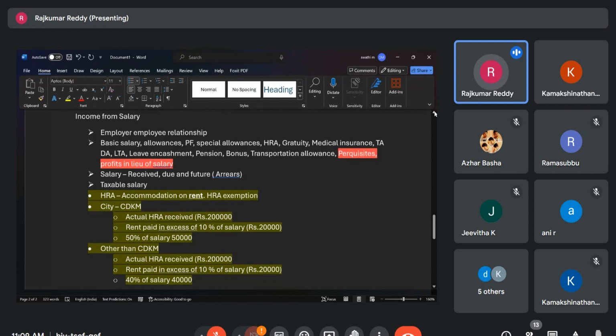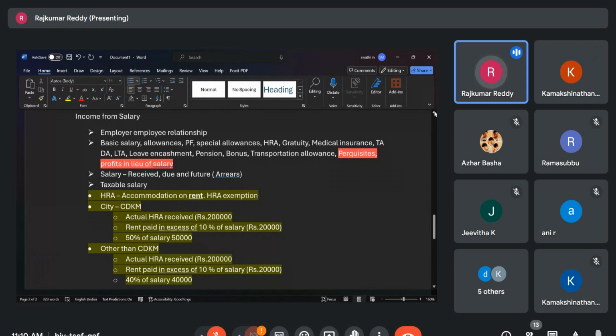Certain allowances are not taxable also. Like if you are going on tour, they will give you travel allowance. That is not taxable because you are given that allowance for traveling purposes. And certain allowances are given to Supreme Court, High Court judges and all. So those allowances are not chargeable to tax.